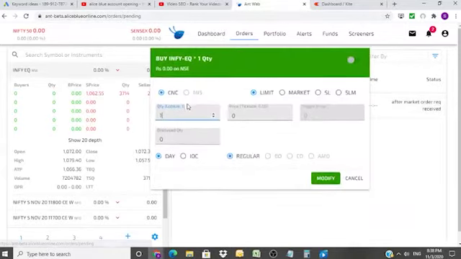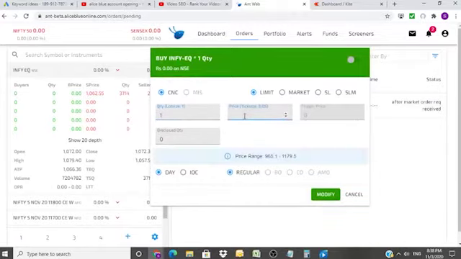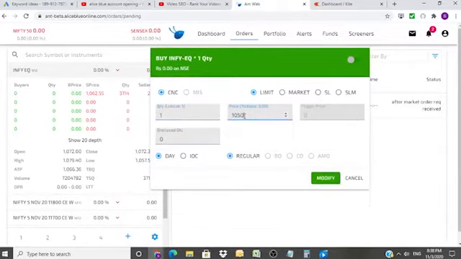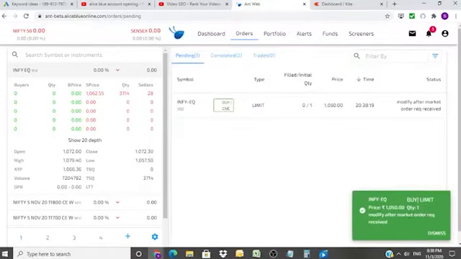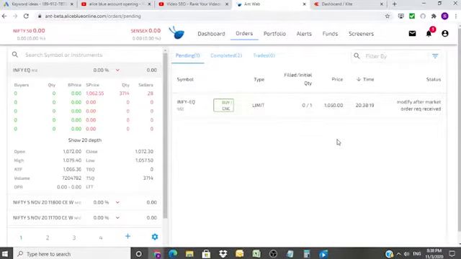So let me just edit and I'll put the price, say 1,000. Modify. We get the option to modify, so I'll modify. Okay, modify after market order equals set. The price is 1,050. Okay, so whenever in the evening you want to place orders, you can place them this way.